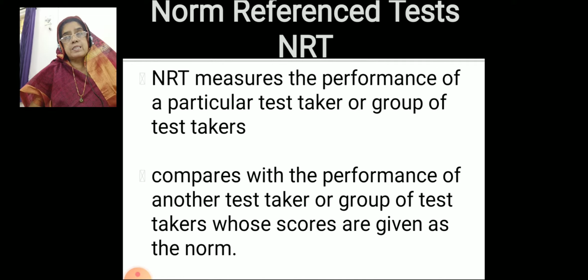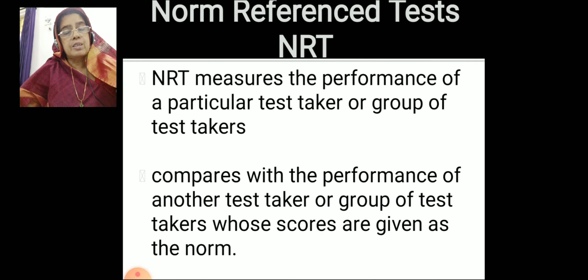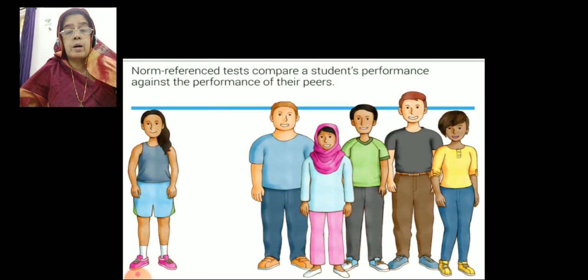So here it is referenced as norm. It is called a norm referenced test when the score of a test becomes a yardstick to compare with others. In short, we can say norm referenced test compares a student's performance against the performance of the peers.